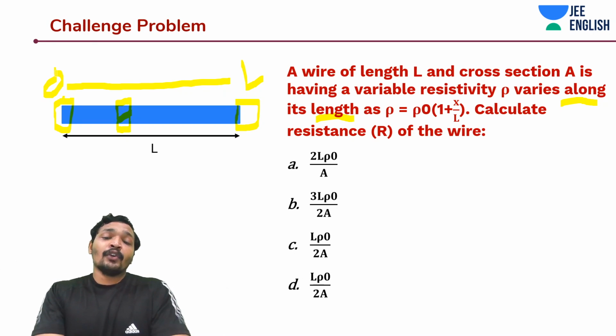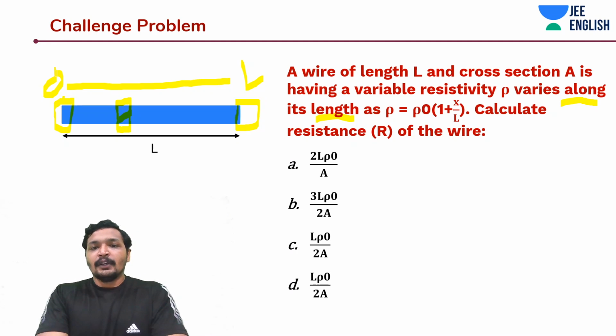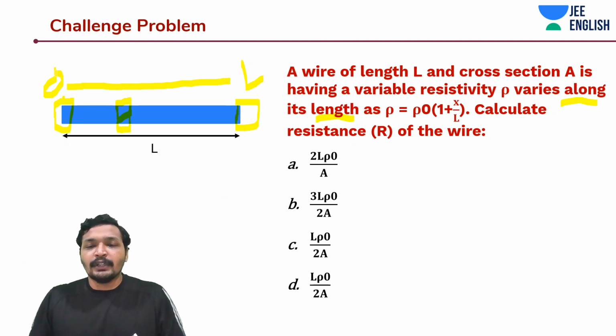Okay, 3L rho naught by 2A, I guess. So that was like L square by 2. So okay, 3L rho naught by 2A, because it was L by 2, not 2L, L by 2. You can do this thing: you differentiate the equation to find out whether the integration is correct.